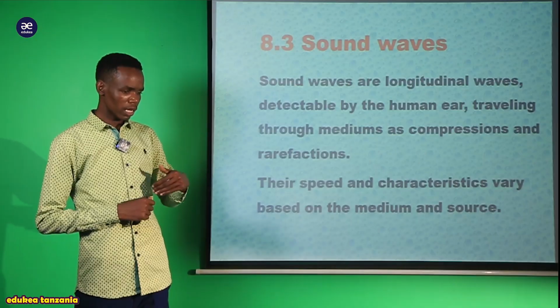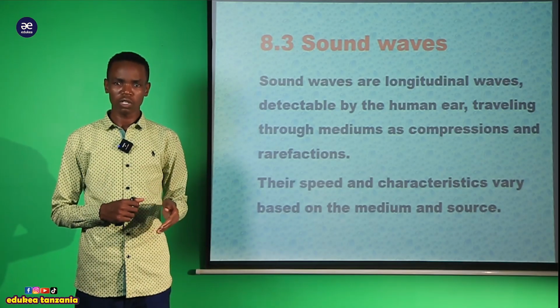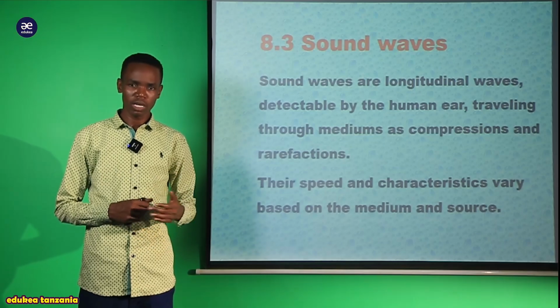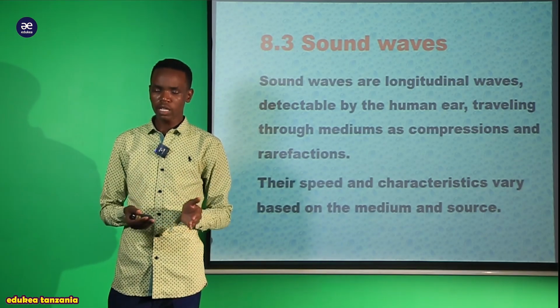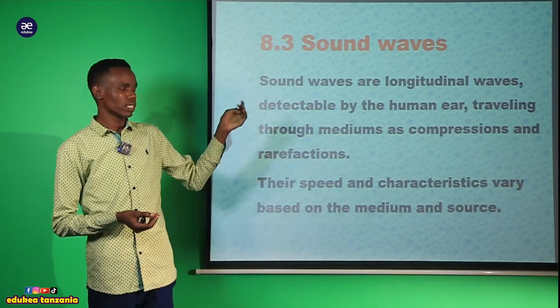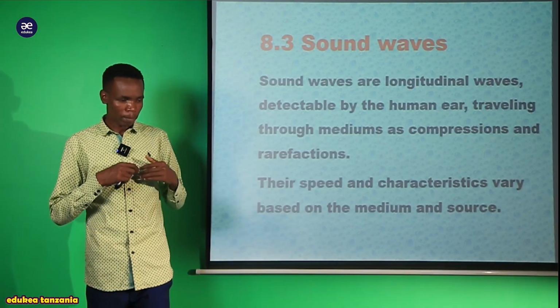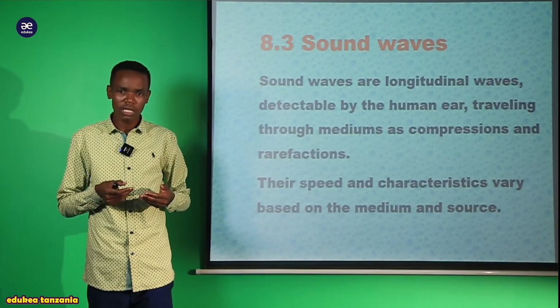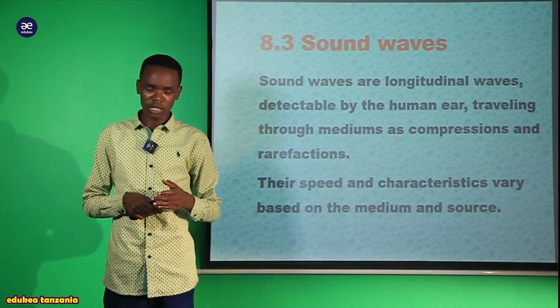In mechanical waves, the particles require a material medium to vibrate from one point to another point. An example of a mechanical wave is the sound wave, and the particles of sound waves vibrate parallel to the direction of the wave. That is what we explained.